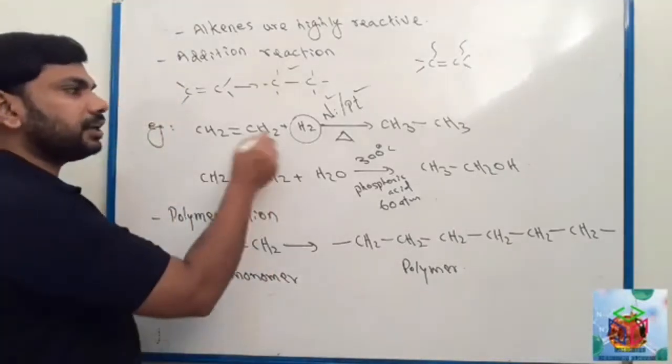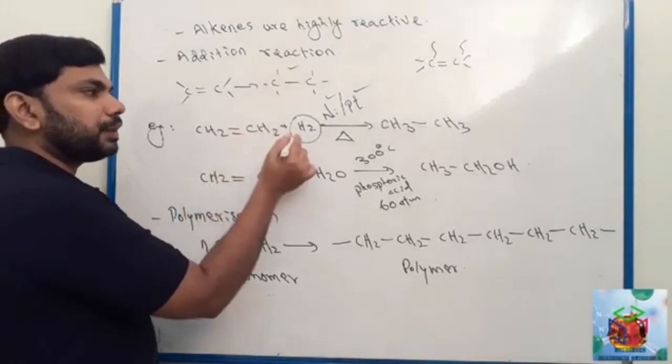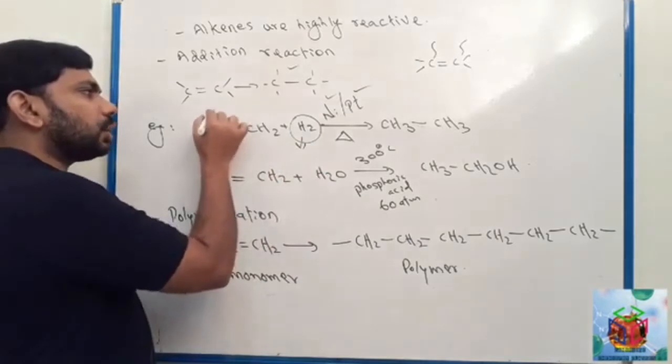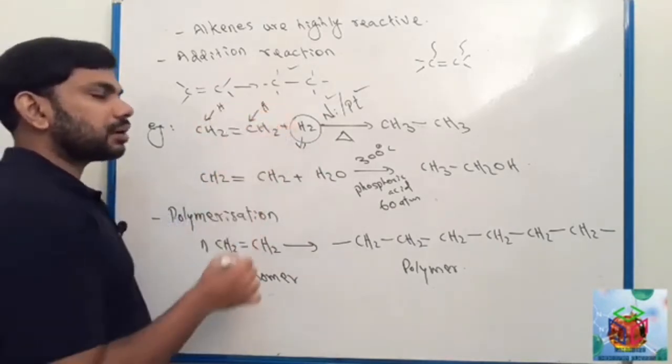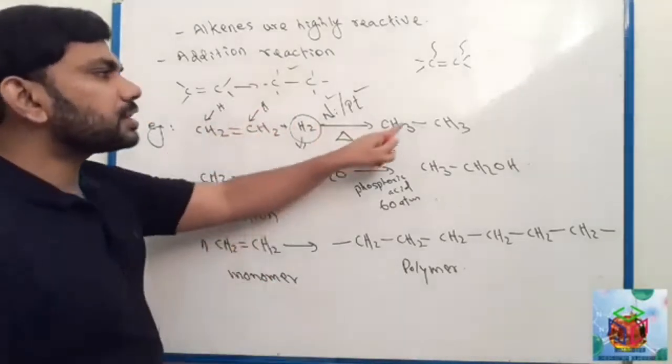Then we can add hydrogen. See here it is CH2 double bond CH2. Here H2 means 2 hydrogens. One hydrogen will join with this carbon. Another hydrogen will join with this carbon. After that it will change to CH3 single bond CH3.